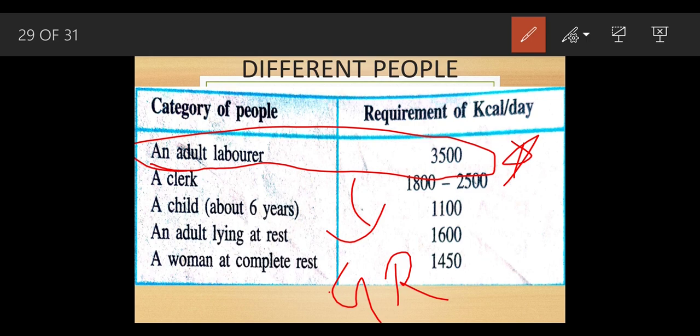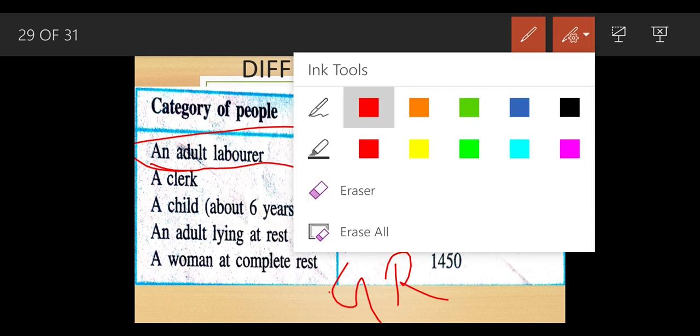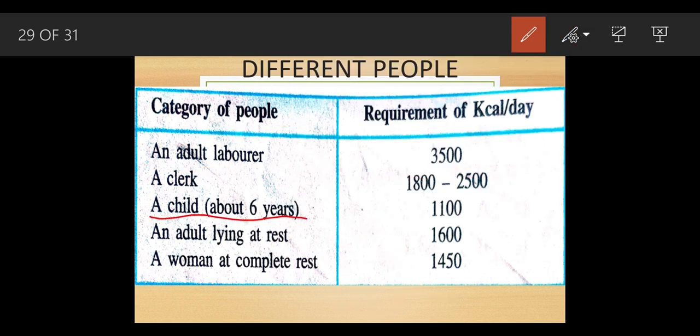And who requires a lesser amount of energy? That is a child of about 6 years, because they don't do any physical work or much mental work. At the age of 6 years they are quite chilled out, so they don't need a high amount of energy.